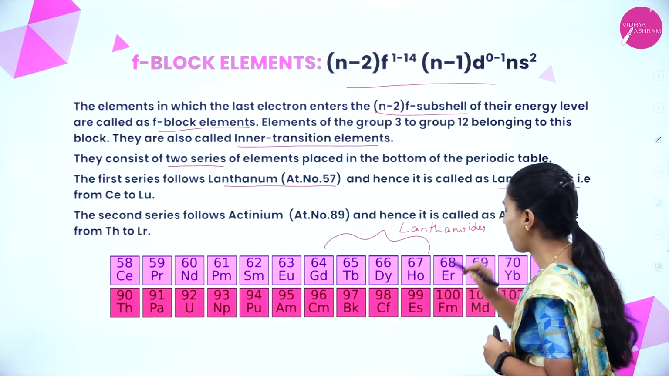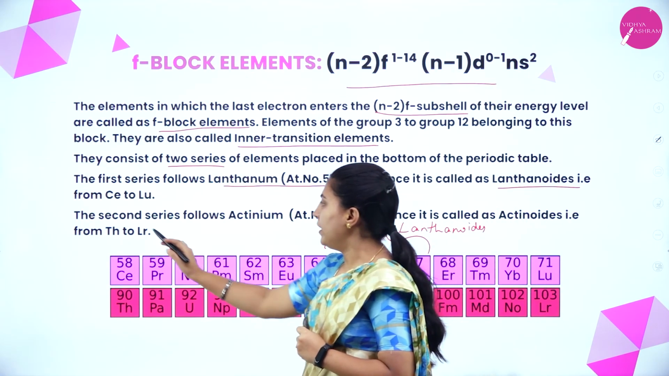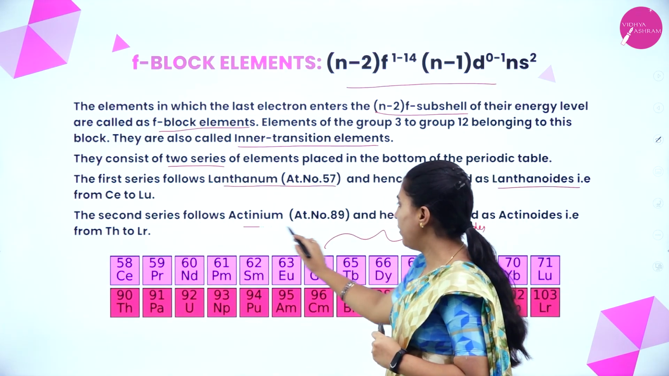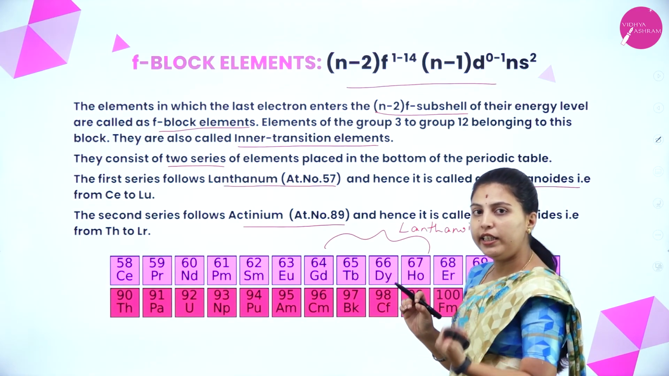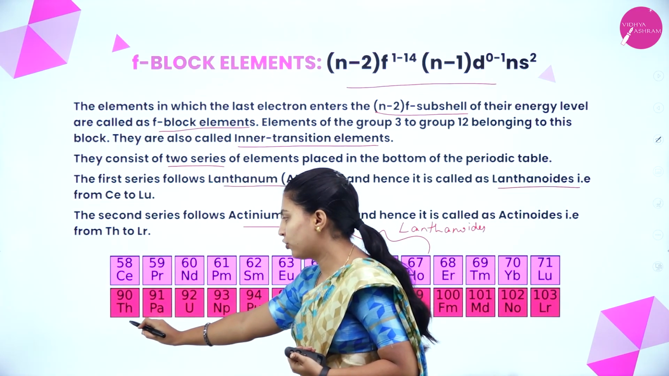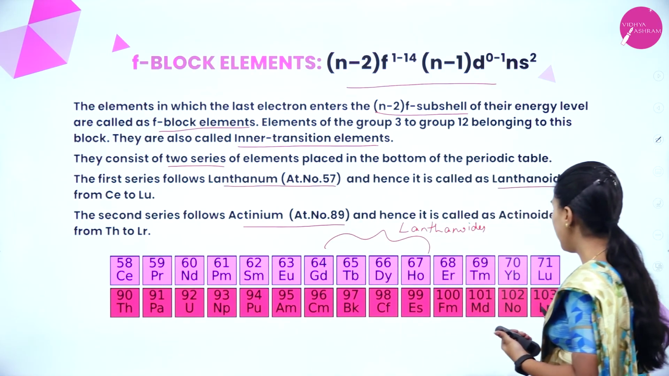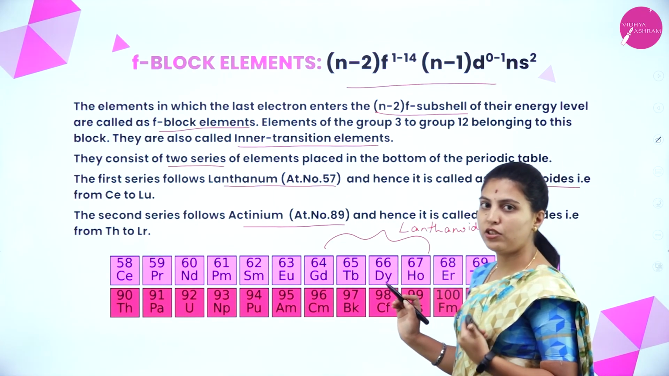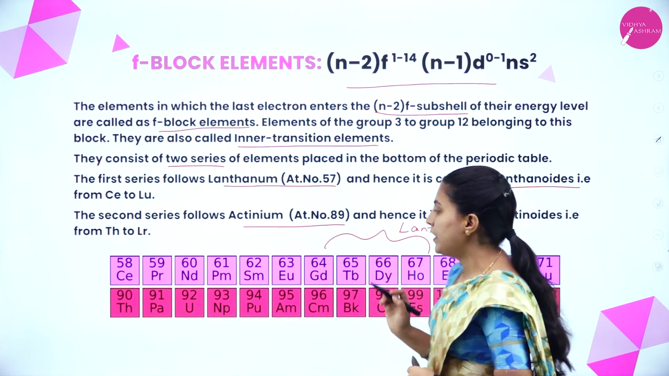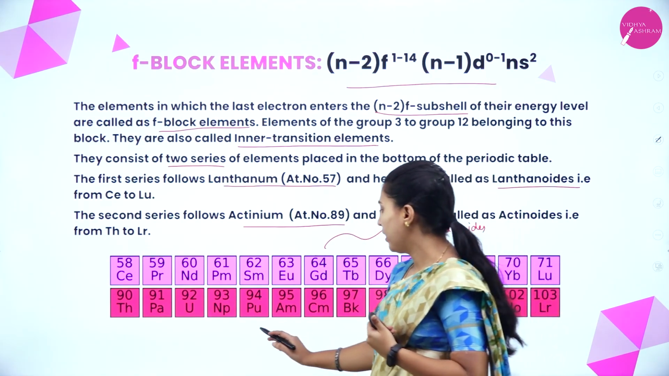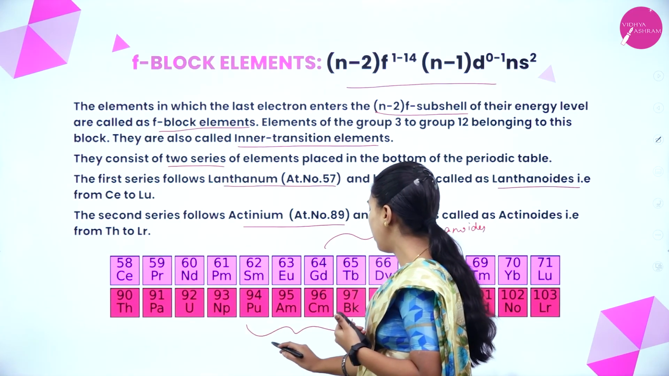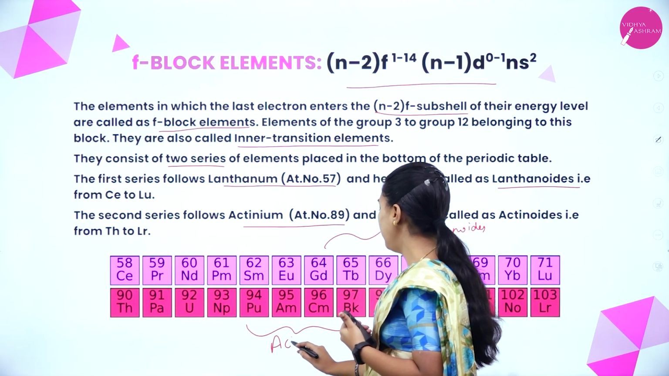The second series follows actinium, whose atomic number is 89. It is in the D block. It is followed by 90, thorium, to lawrencium, atomic number 103. Since the first element is actinium, we call this series actinoids.